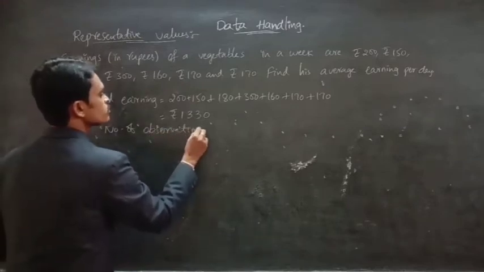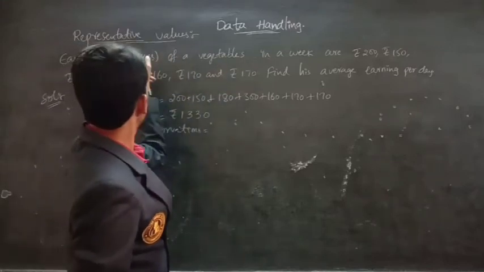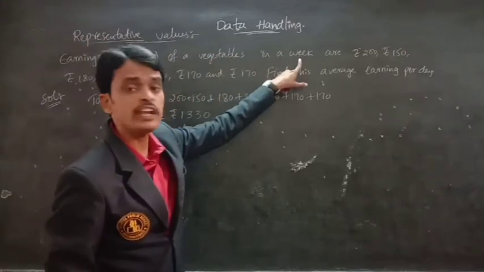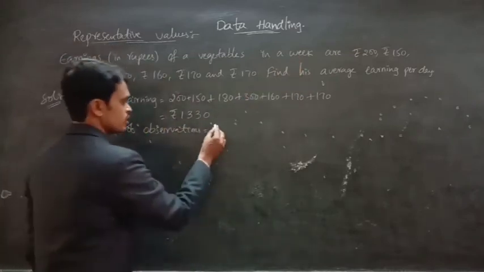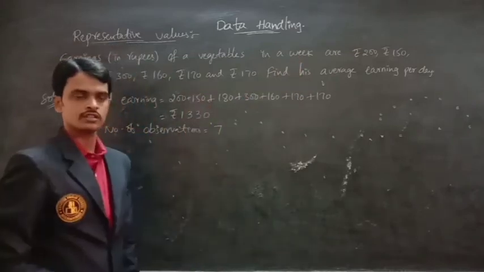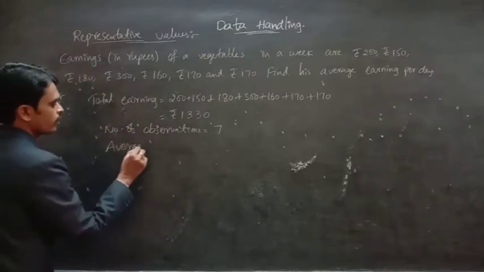So the number of observations is the vegetable earnings in a week. A week is nothing but 7 days, so the number of observations is 7 days. Now we have to find the average